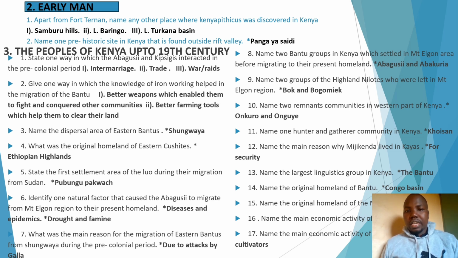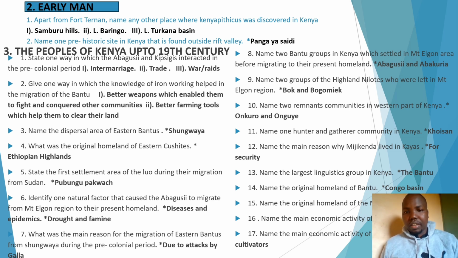Then question 10. Name 2 remnant communities in the western part of Kenya. The most important thing under remnants, or what we are calling early inhabitants, or hunter-gatherer communities: these were the original people, the earliest people who used to live in Kenya. When we talk about western Kenya, we have 2 groups, that is Onguye and Onguro. When we talk about the other remnants, we also talk about the Khoisan. We will also have the Okiek or the Dorobo. We also have Kumba or Achi, and also Southern Cushites also form part of the remnants in Kenya.